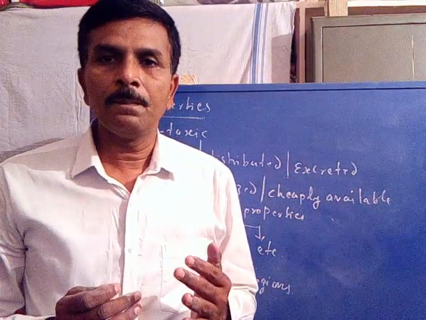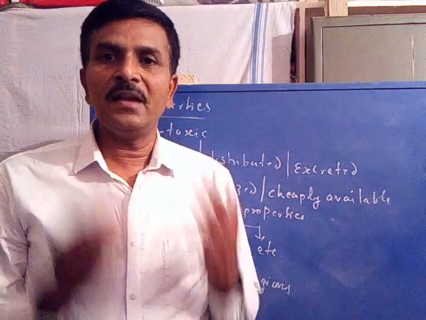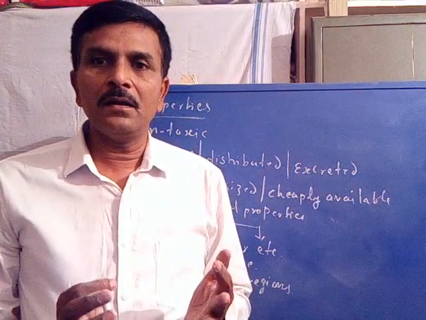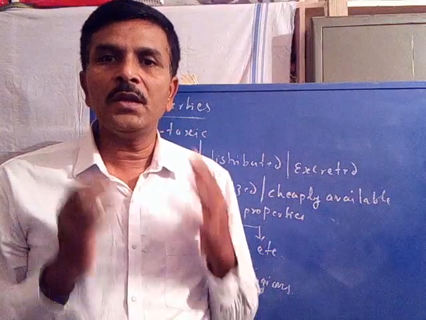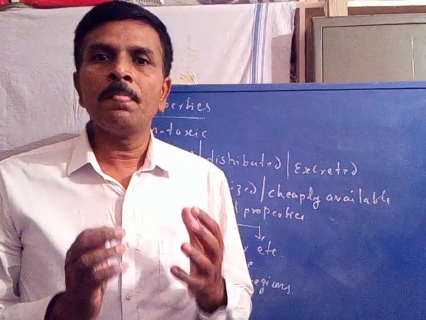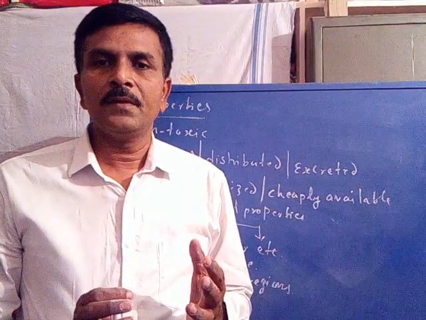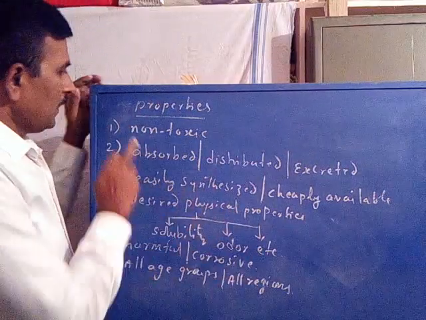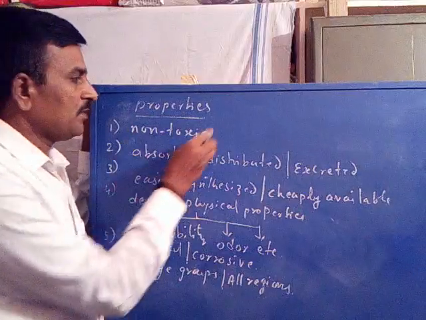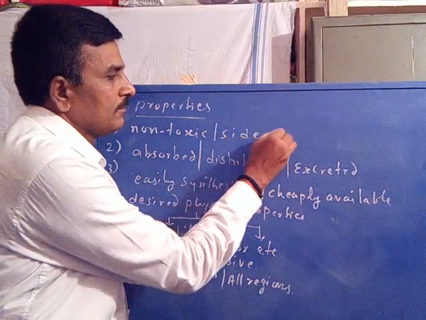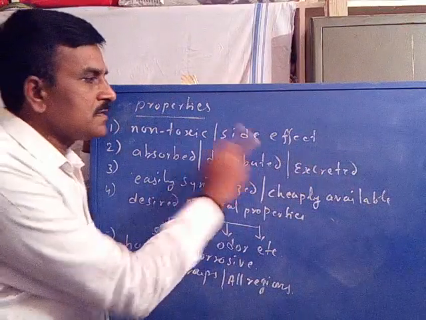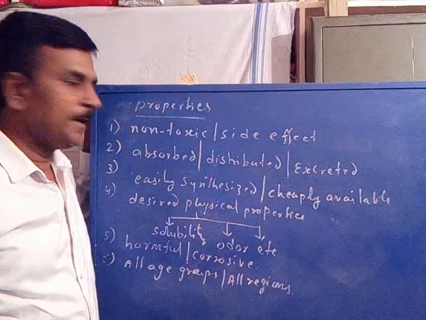Now again, any medicine, we already discussed what is medicine. For any medicine to be considered as a drug, it should fulfill certain desired properties, like it should not be toxic, it should not produce any toxicity or side effect to either animal or human body.